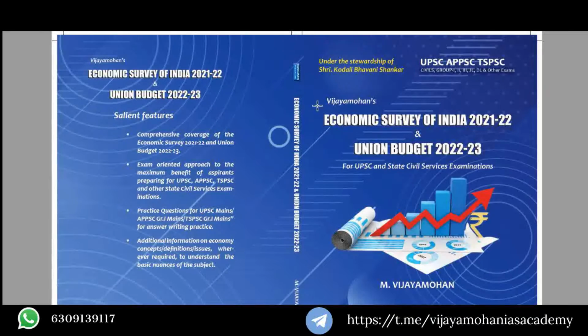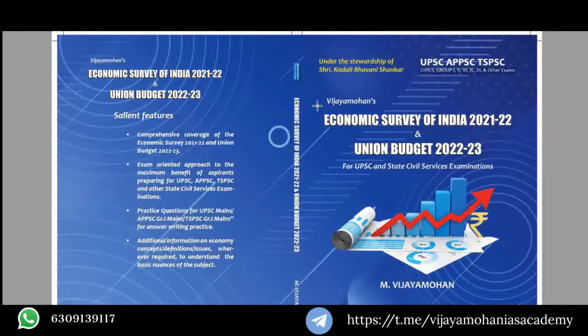The economic survey of India and union budget are a very important resource as far as examinations are concerned, be it from a prelims exam or a mains examination point of view.